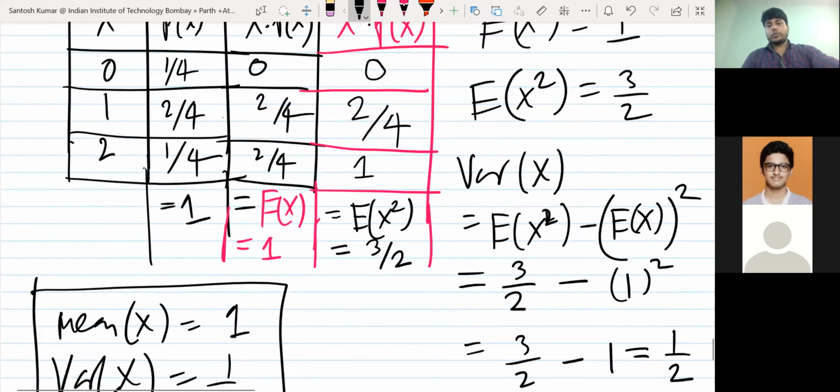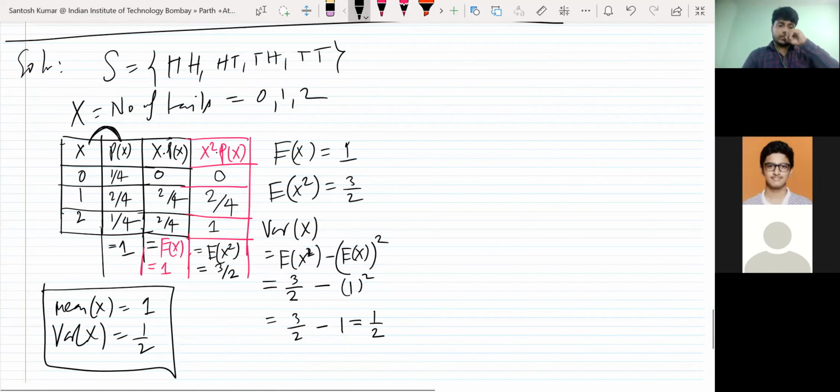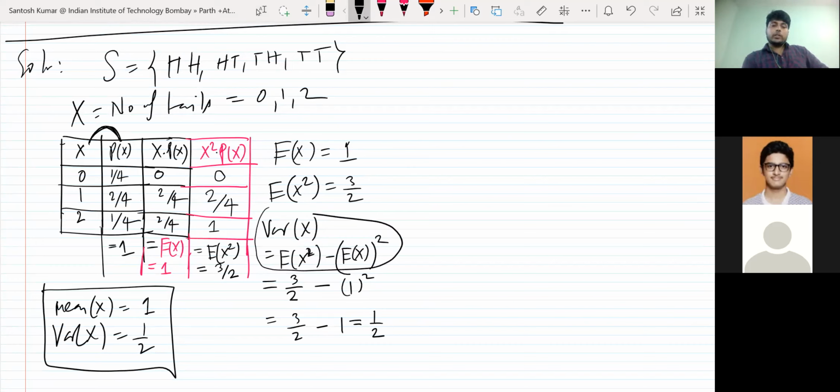So can you do this? Just look at this, and if you have doubt, you ask. If they ask you the mean, what do you do? x into p(x), then you add it. If they want the variance, first you find E(x square), x square p(x), then you add it, and then use the formula of variance. This was the formula, E of x square minus E(x) whole square.